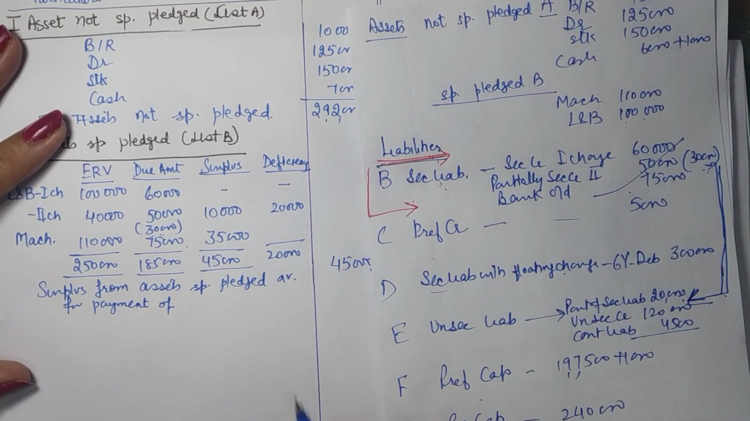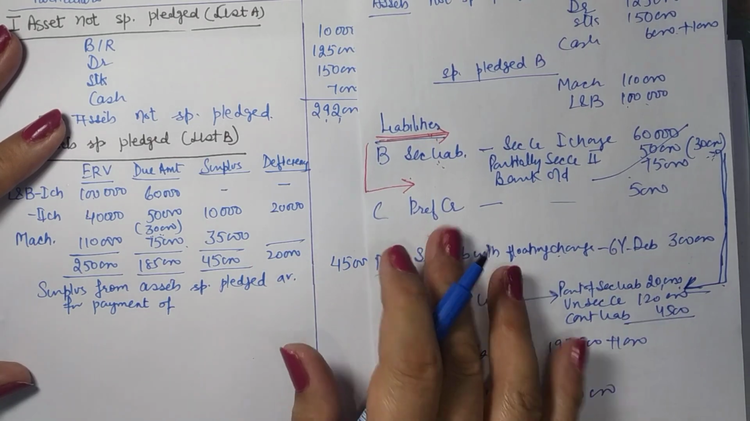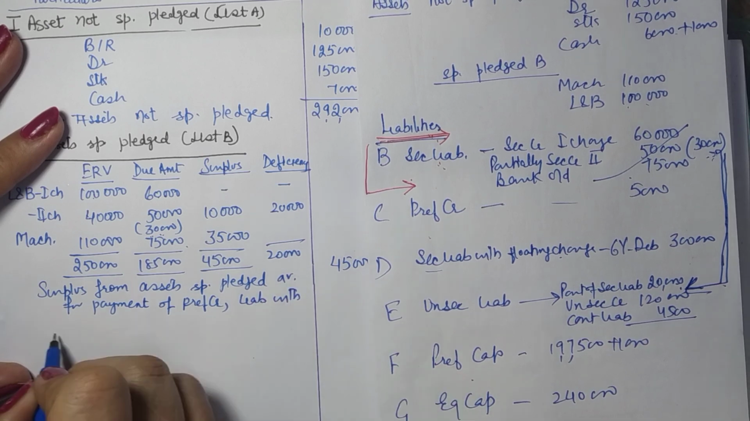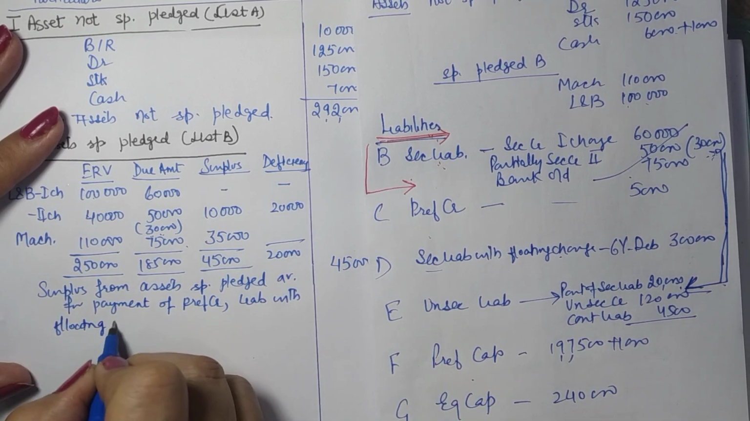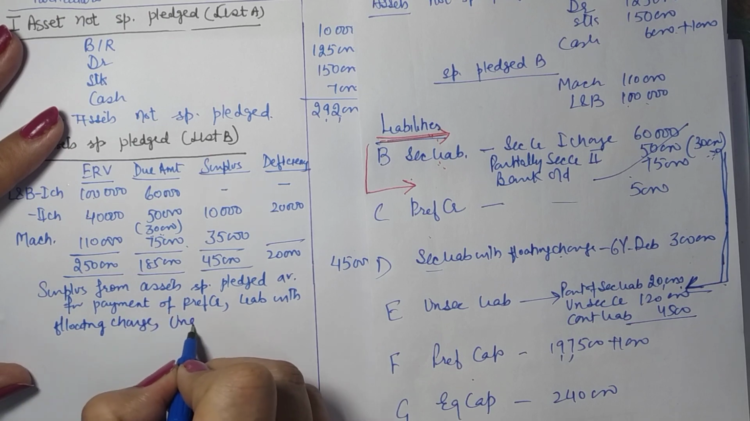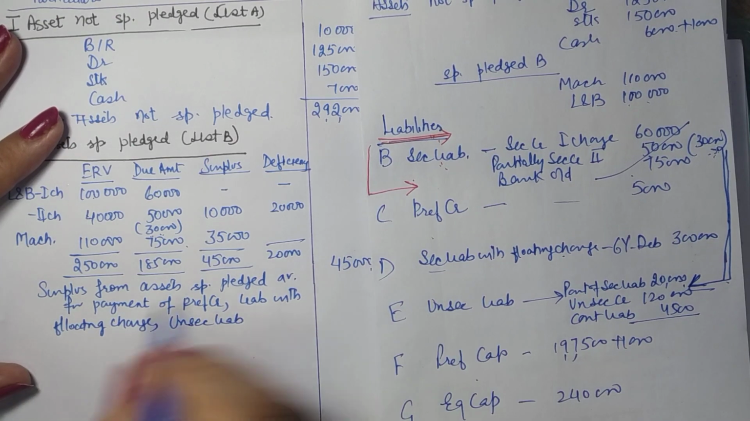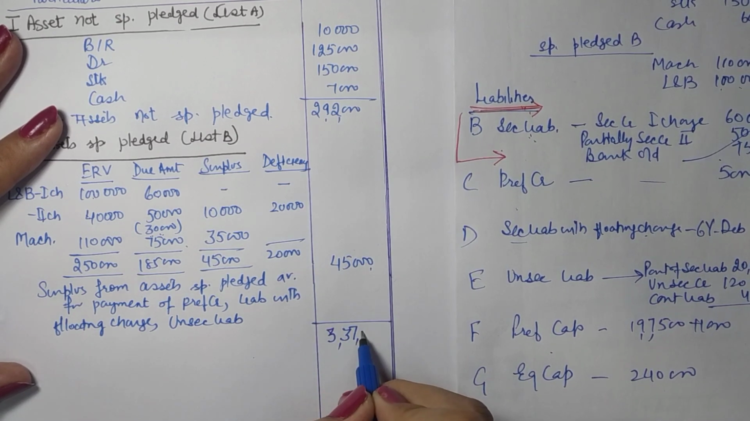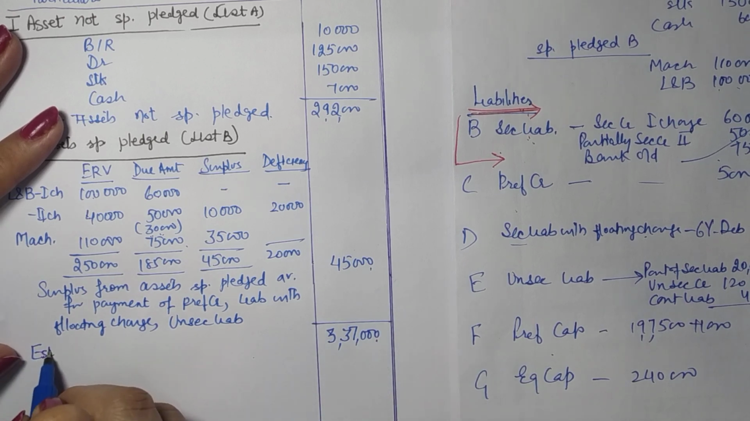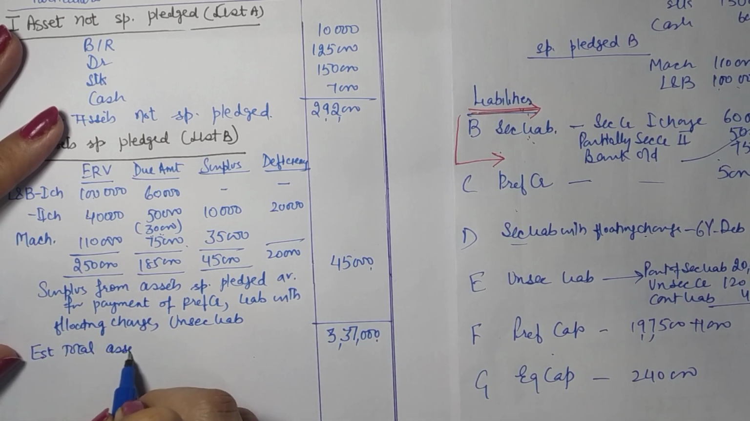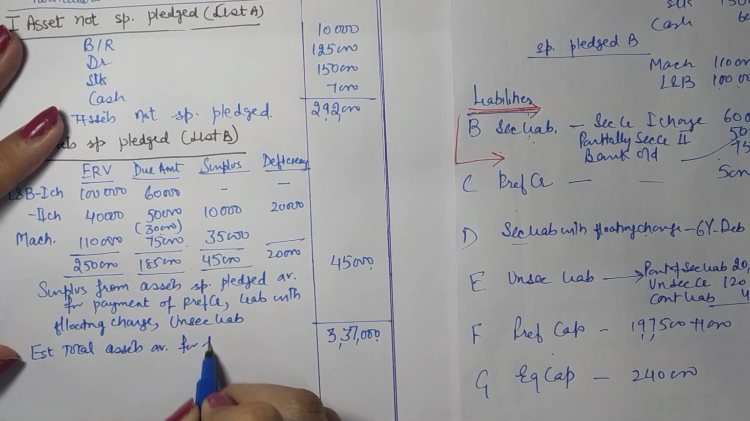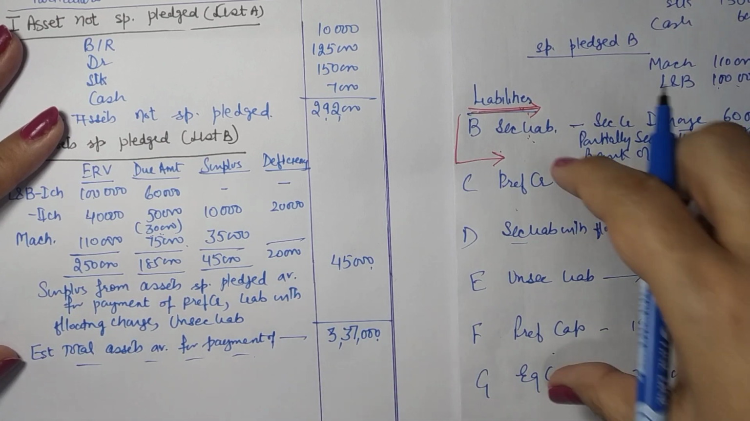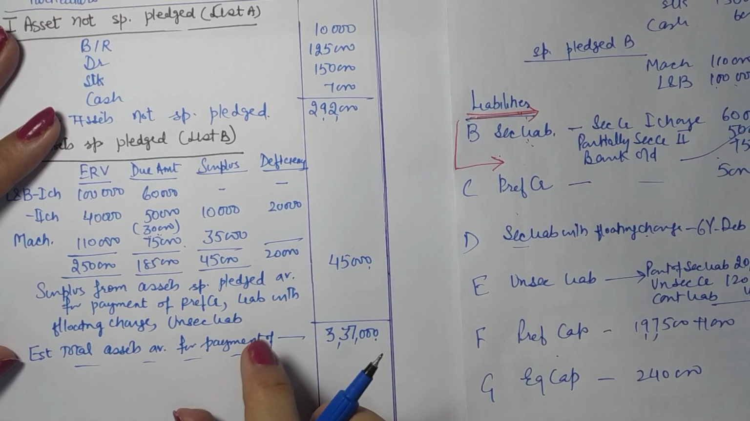You have already paid these. So you are to use the money now to pay preferential creditors, liabilities with floating charge, unsecured liabilities, right? So this is the money available now. So the total is 3,37,000. So this is estimated total assets available for payment of all these liabilities, the listed. You are left with these liabilities, so you write a list here.